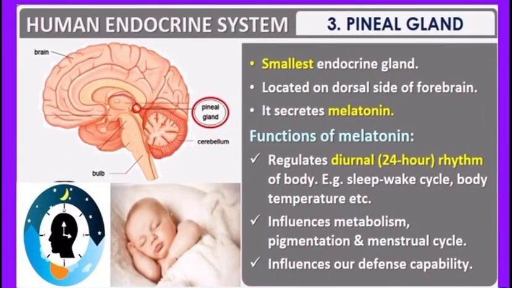Now, gland 3, the pineal gland. It is the smallest endocrine gland and it is located on the dorsal side of the forebrain. You can see its location in the upper diagram. It secretes melatonin. What is the role of melatonin? It regulates the diurnal rhythm or sleep-wake cycle and also regulates body temperature.